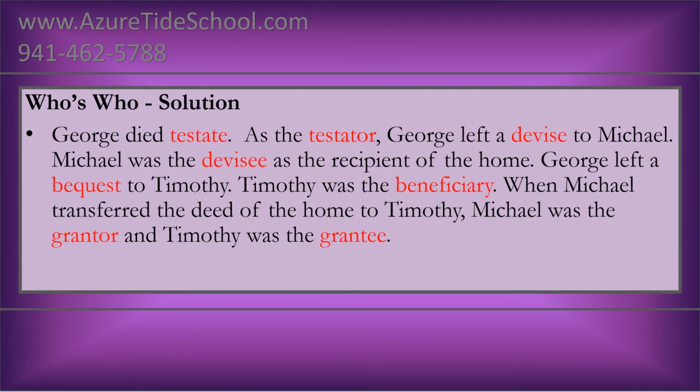Who's who solution. George died testate. As the testator, George left a devise to Michael. Michael was the devisee as the recipient of the home. George left a bequest to Timothy. Timothy was the beneficiary. When Michael transferred the deed of the home to Timothy, Michael was the grantor and Timothy was the grantee.